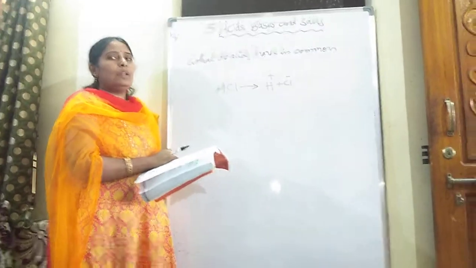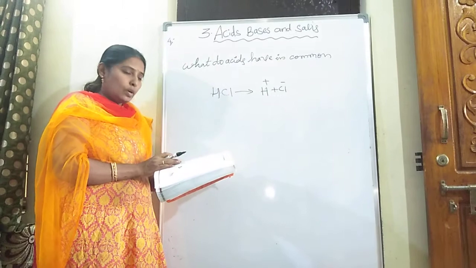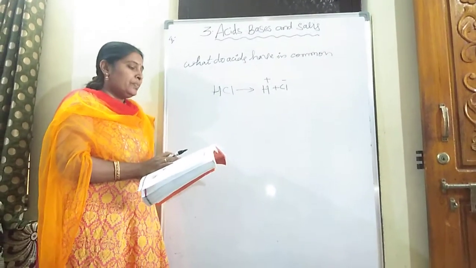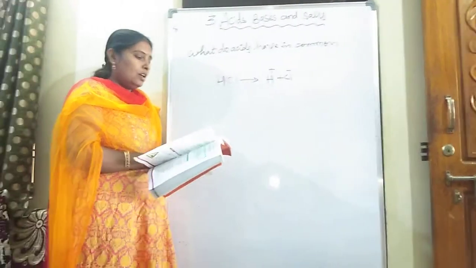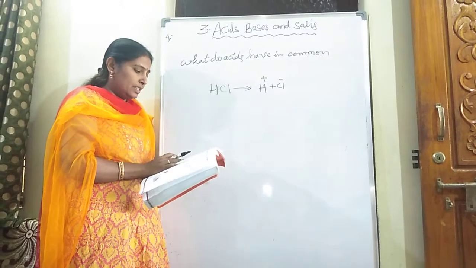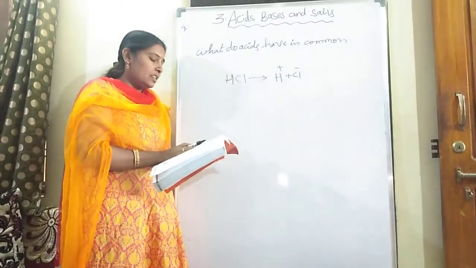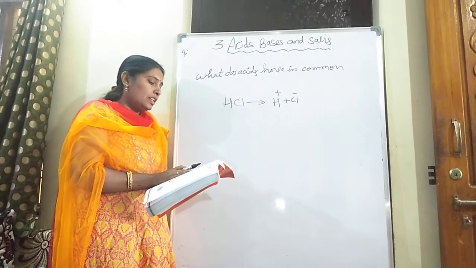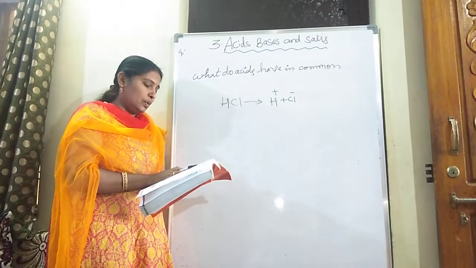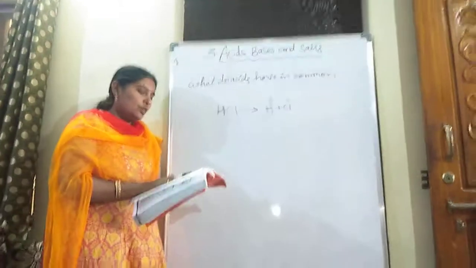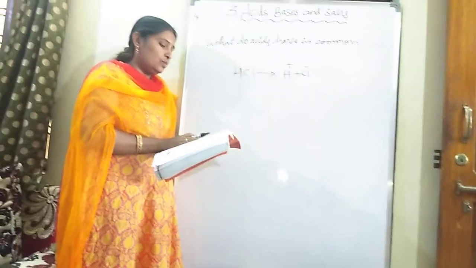Based on this, a simple activity is given, the most important activity described on page number 40 in the form of Activity 7. I will read it. Prepare solutions of glucose, alcohol, hydrochloric acid and sulfuric acid. Connect two different colored electric wires to graphite rods separately in a 100 ml beaker as shown in the figure. Connect the free ends of the wires to a 230 volt AC plug and complete the circuit as shown in the figure by connecting a bulb to one of the wires. Now pour some dilute HCl in a beaker and switch on the current.